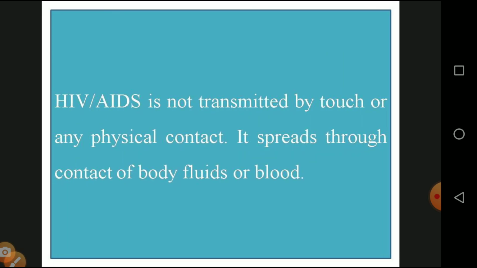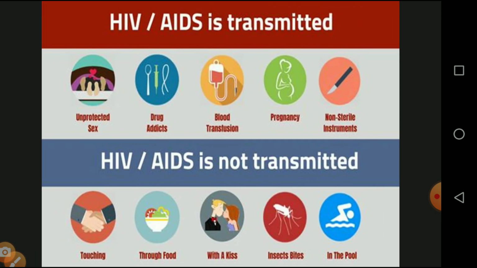HIV and AIDS are not transmitted by touch or any physical contact. It spreads through contact with body fluids or blood. By means of physical contact or touch, the virus is not spread. The virus is spread only through fluids eliminated from our body and blood substances. Those transmit the HIV virus. And we will see the diagrammatic representation of the ways HIV is transmitted.